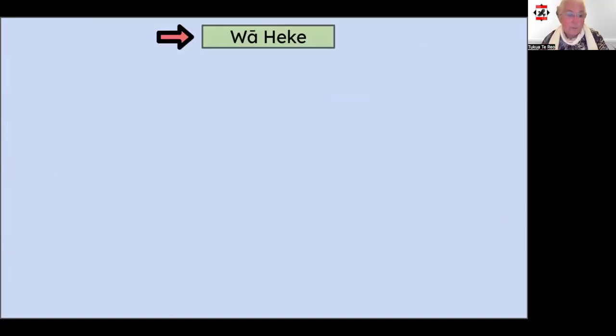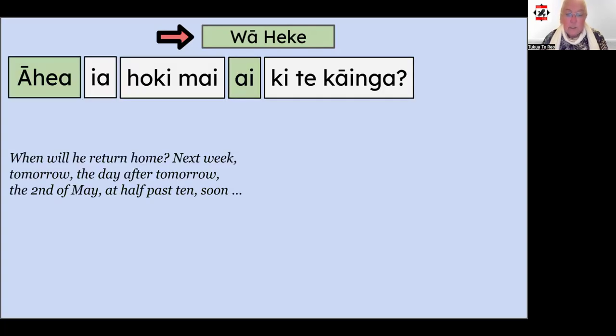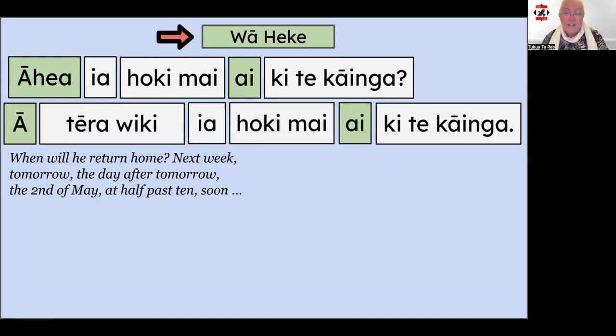The last set of examples now using te wāheke. Āhea ia hoki mai ai ki te kāinga. When will he return home? And there's a lot of options for the answer. A te rawiki ia hoki mai ai ki te kāinga. Or a pōpō. A tahi rā. A te rua o Mei. A te haurua mai I te tekau. A kua nei, and so on. The possibilities are too many to mention.